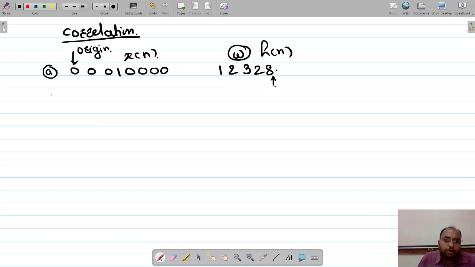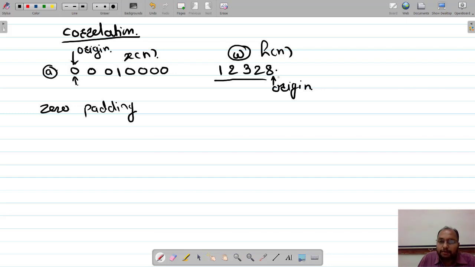If I want to overlap over here, I need to place this 8 over here, so I need to go for zero padding. If this is my origin, I need to accommodate these 4 elements, because I need to visit each and every element of the given data.